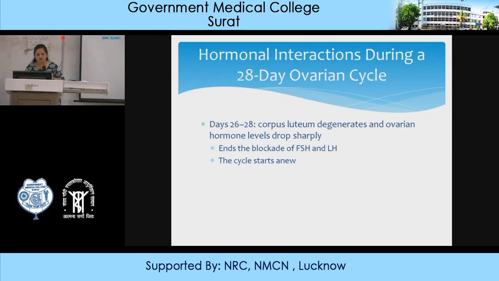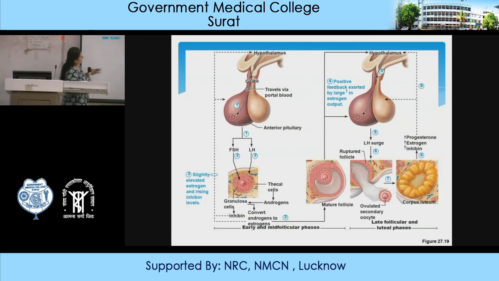So these are just what I have already said: the portal system, hypothalamus, GnRH, anterior pituitary, FSH, LH, positive feedback. Then you have the androgens which are secreted from the thecal cells. They have effect on granulosa cell.